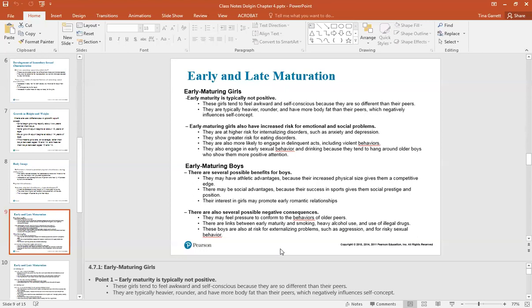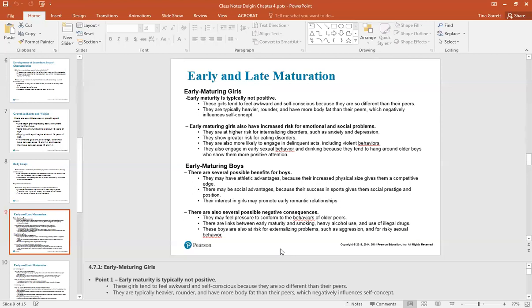They're typically heavier, rounder, and have more body fat than their peers. They are at a higher risk for internalizing disorders such as anxiety and depression, and eating disorders. They may be more likely to engage in delinquent acts, violent behaviors, and they may also engage in early sexual behavior.